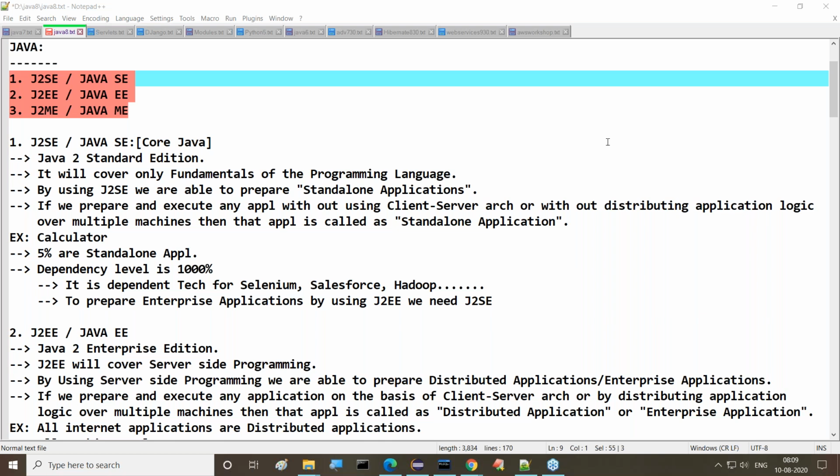From which places are you attending this session? All of you type your place name. Guys, I'm not asking any technical question. From where you are attending these sessions, can you please type your place name?